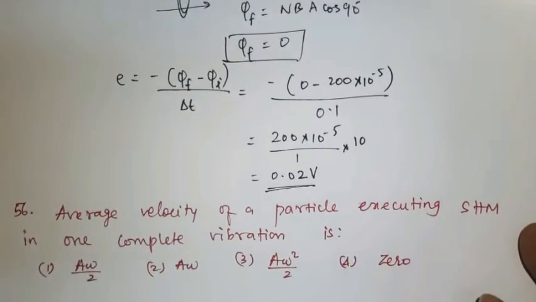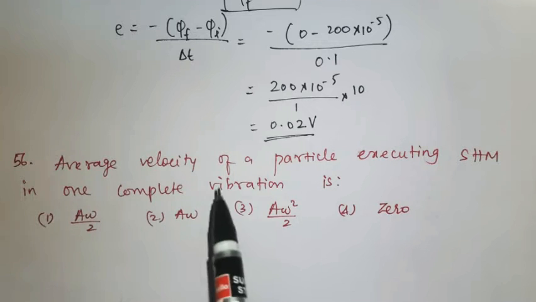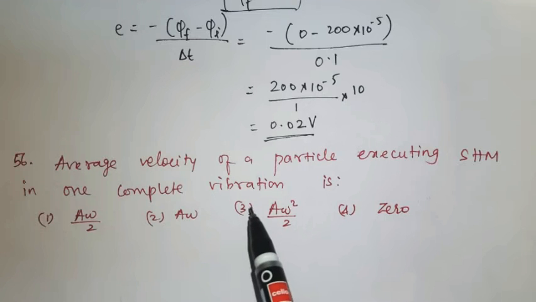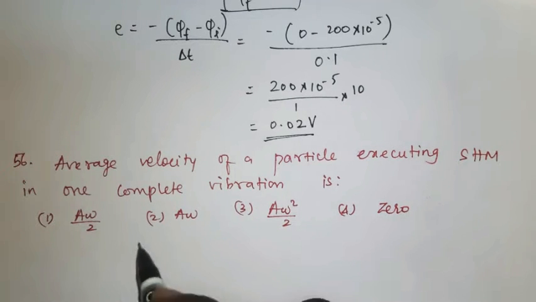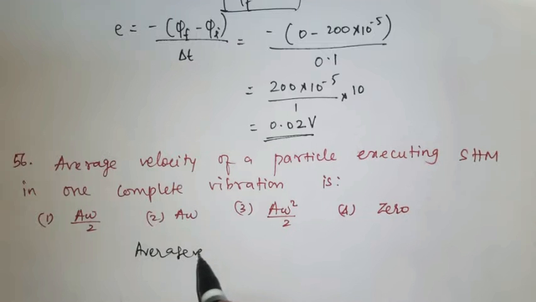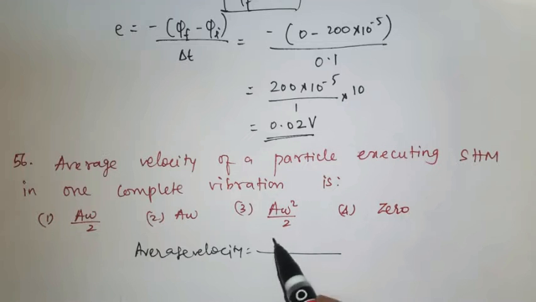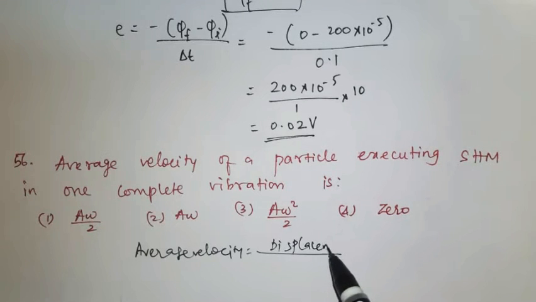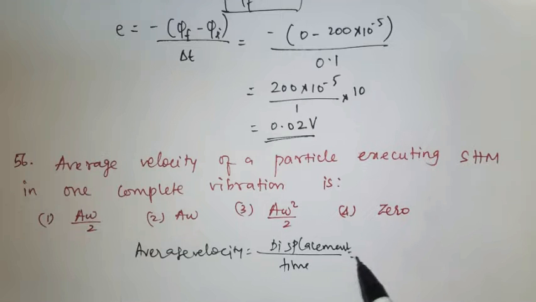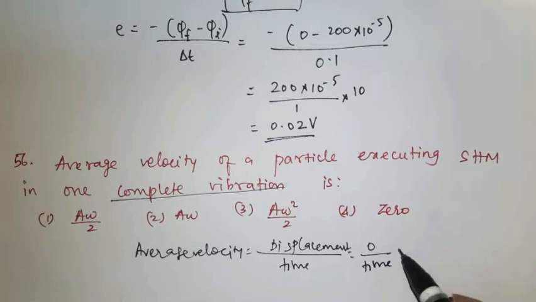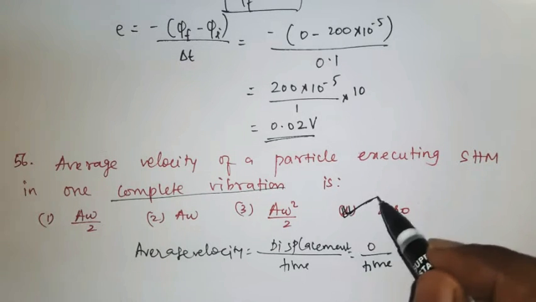Next, question number 56. Average velocity of a particle executing simple harmonic motion in one complete vibration is. Average velocity is nothing but displacement, that is total displacement by total time taken. For a complete vibration, displacement is 0 by time. So 0 by anything will be 0. So average velocity is also going to be 0. Option 4, the fourth one, is the right answer.